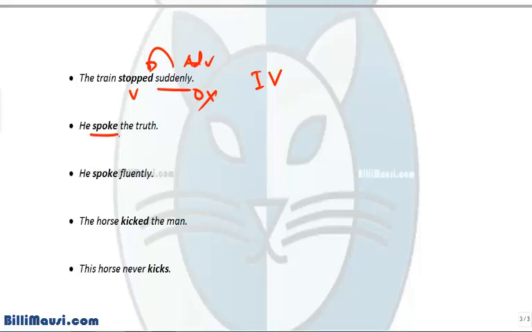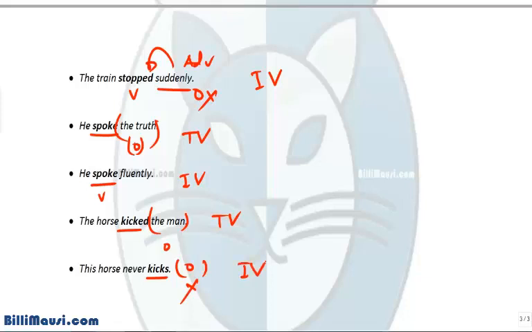He spoke the truth. The truth is the object and this is transitive verb. He spoke fluently, verb, intransitive verb. The horse kicked the man, object, hence transitive verb. The horse never kicks. This has no object, so it is intransitive verb. I hope this is clear to you. Thank you very much.